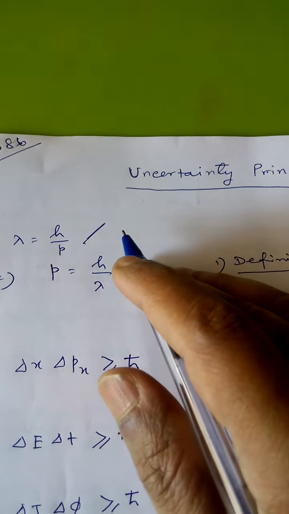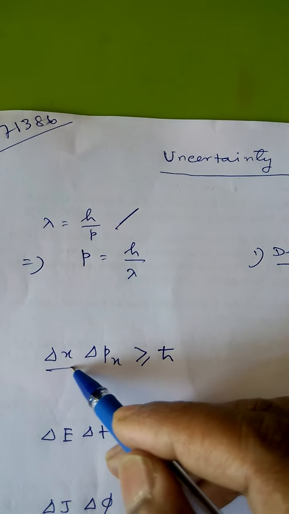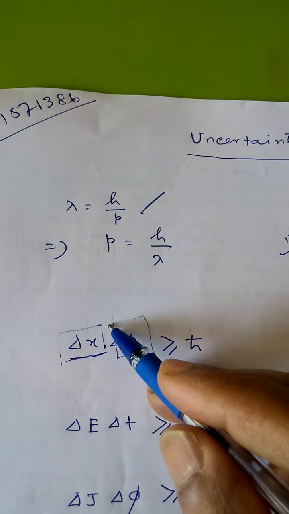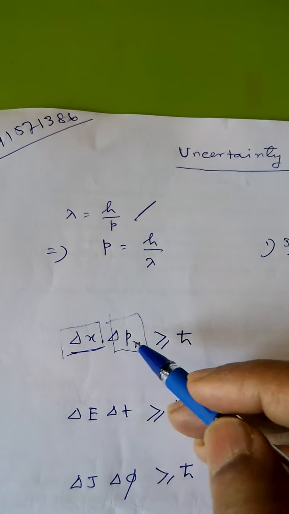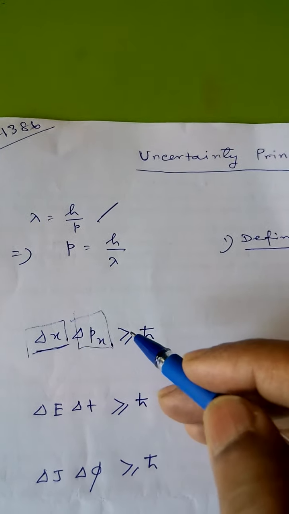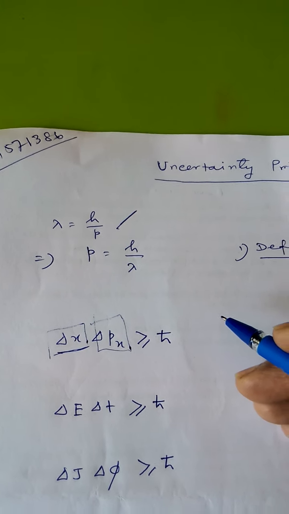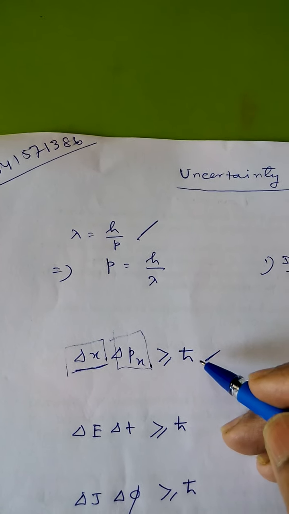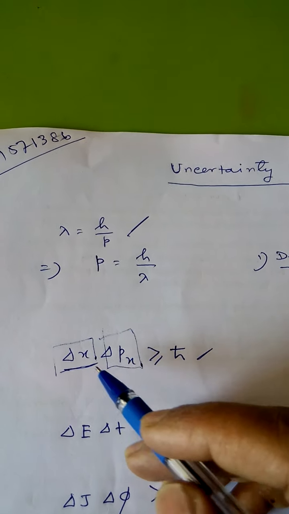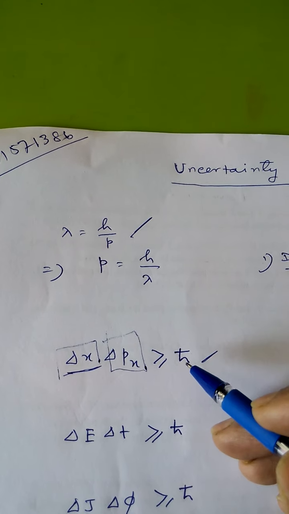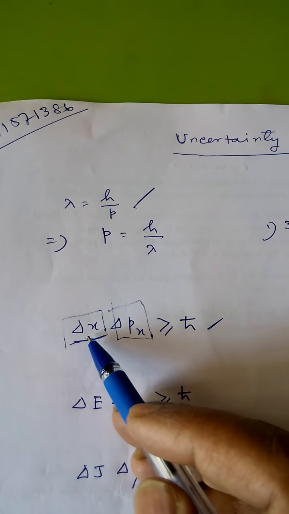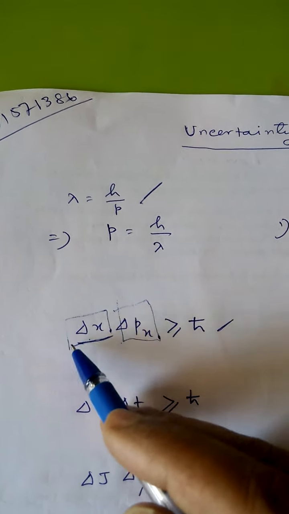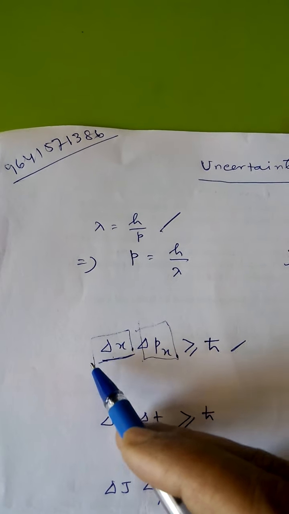According to this principle, delta x is the uncertainty in position and delta px is the uncertainty in the corresponding momenta. The product of the uncertainty in the simultaneous measurement of the position and momenta of a particle is equal to or greater than h cut. H cut means h by 2 pi, the reduced Planck constant. So delta x into delta px is greater than or equal to h cut. Delta x is the uncertainty in position, delta px is the uncertainty in the measurement of momenta. Basically, they are the possible error in the measurement.